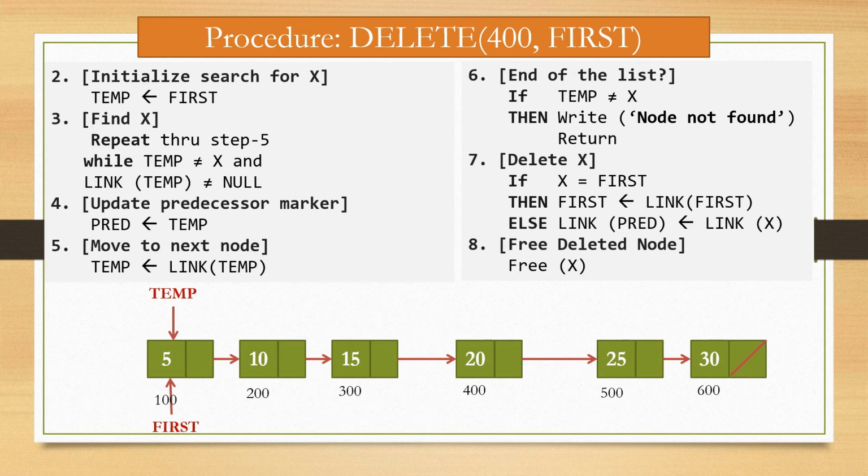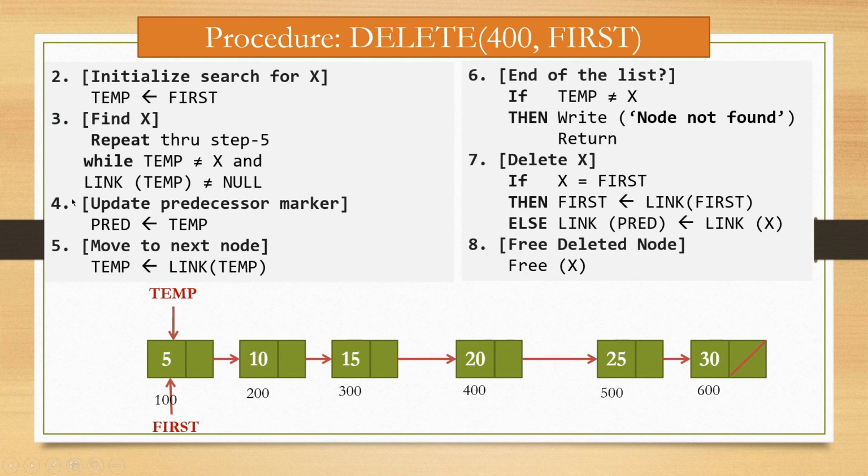For this we have to repeat step 5, and the condition is while temp is not x and link of temp is not equal to null. Now here this is the temp and temp is not equal to x, because x is equal to 20, right? And here temp is 5, right? And link of temp is not null because it is connected with the next node. So it has some address. Here this temp has address 200 because it is connected with this node.